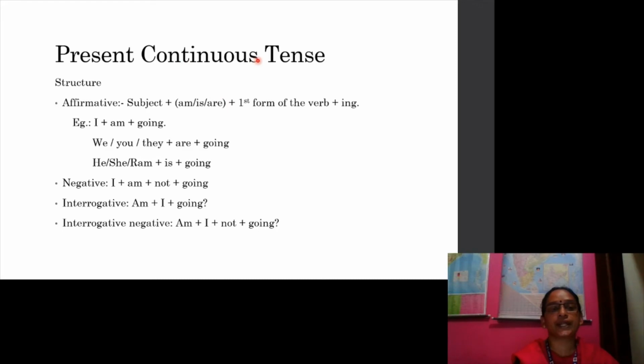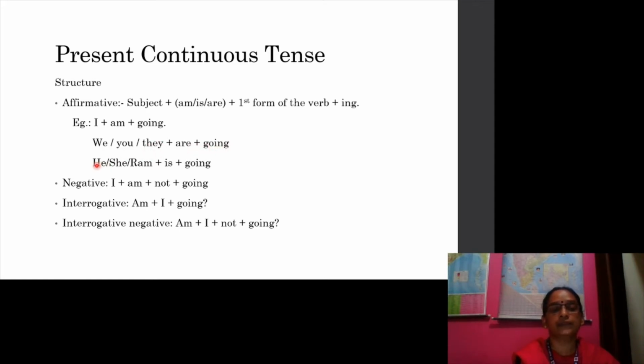Present continuous tense structure. Subject plus am or is or are plus first form of the verb plus ing. Examples: I am going, we are going, you are going, they are going.